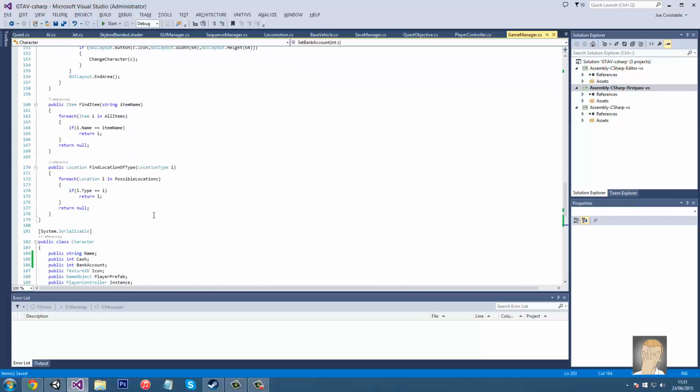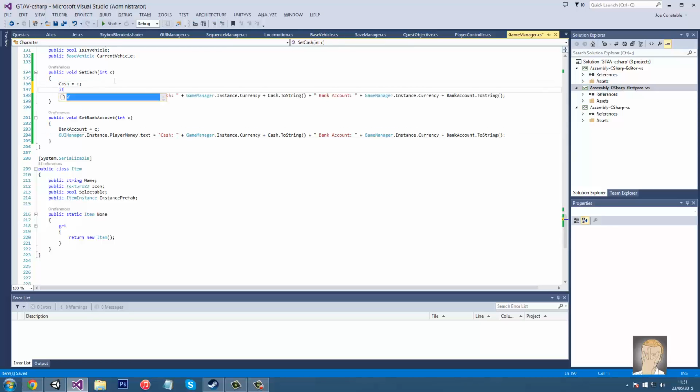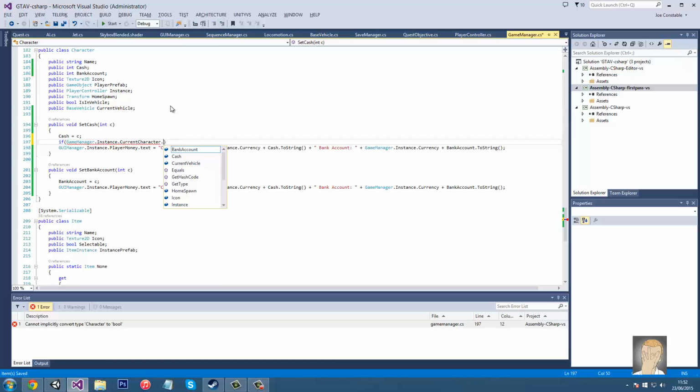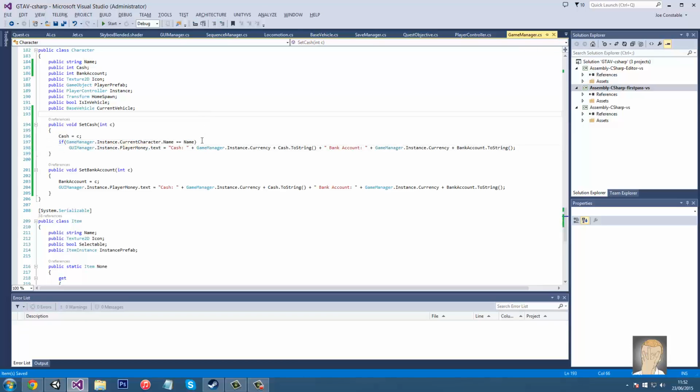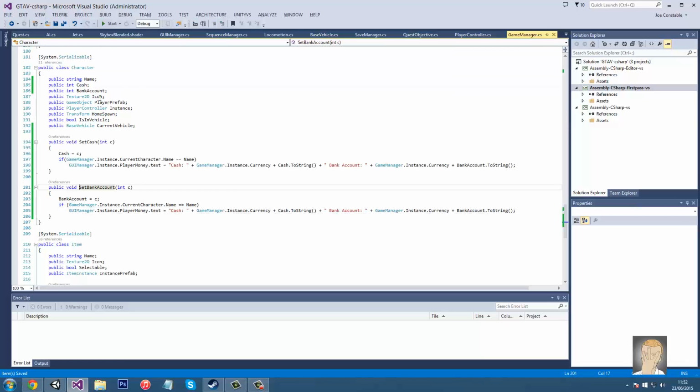So then what we need to do is in our set character. Okay. In set cash, what we're going to do is go if game manager dot instance dot current character dot name, just to be on the safe side, is equal to name. So then it will set it. And let's do that in that as well, because sometimes there's a bit of an issue with comparing serialized classes. I don't know what the problem with it is, but sometimes there is an issue with it, so I'm just doing this to be safe.